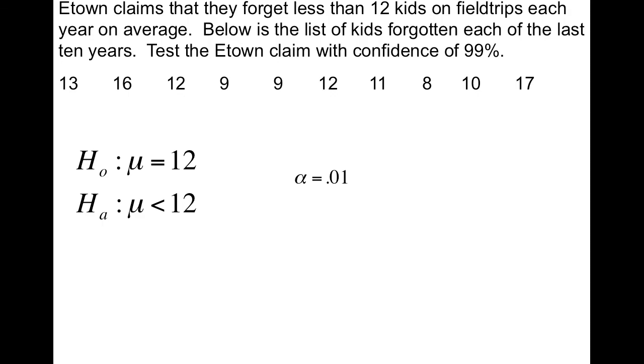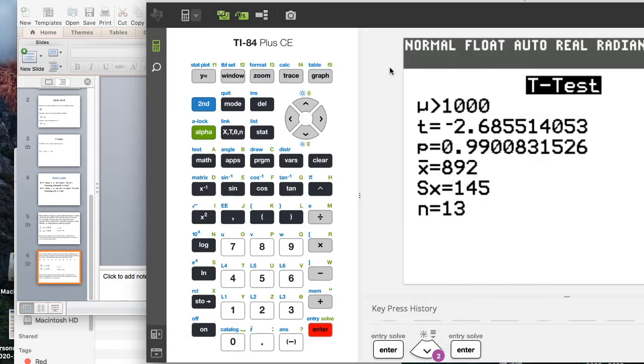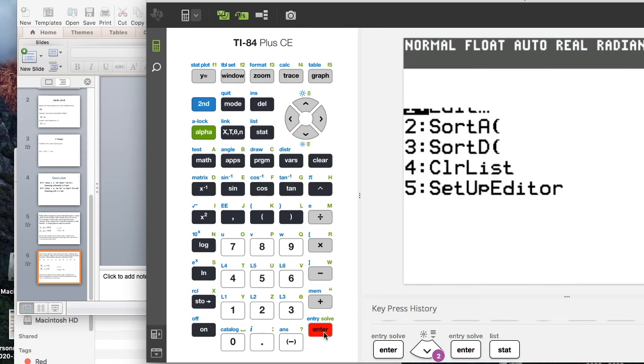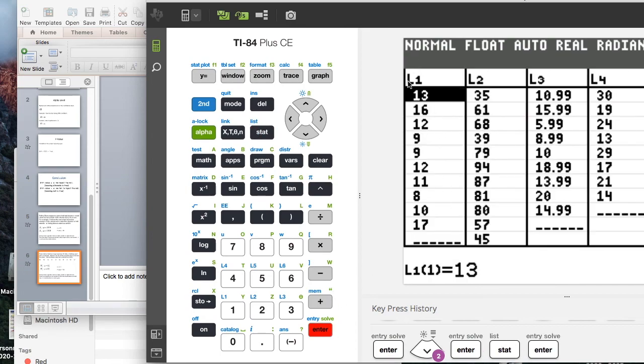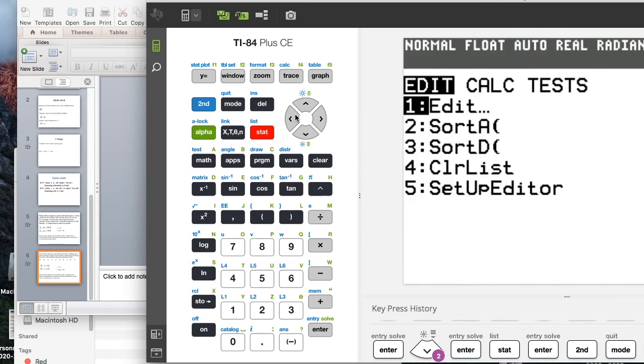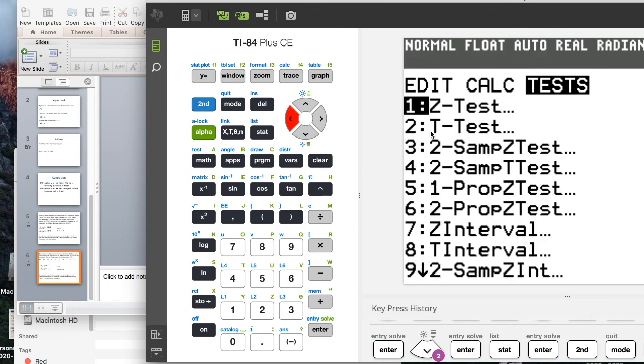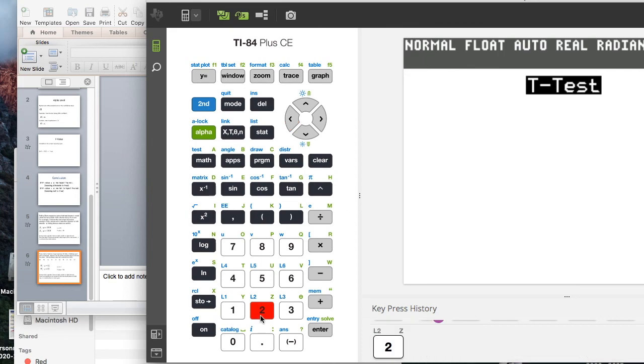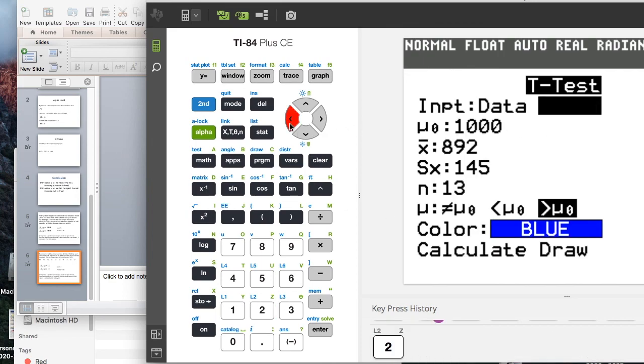And now I'm going to go back to the calculator to get our p-value. This time, I'm going to go to stat list first and make sure you're entering your data set into one of your lists. So I have mine in L1. Make sure you can tell which list it's in. Second quit, stat, test. I'm going to number 2, the t-test again. This time I'm going to highlight data.